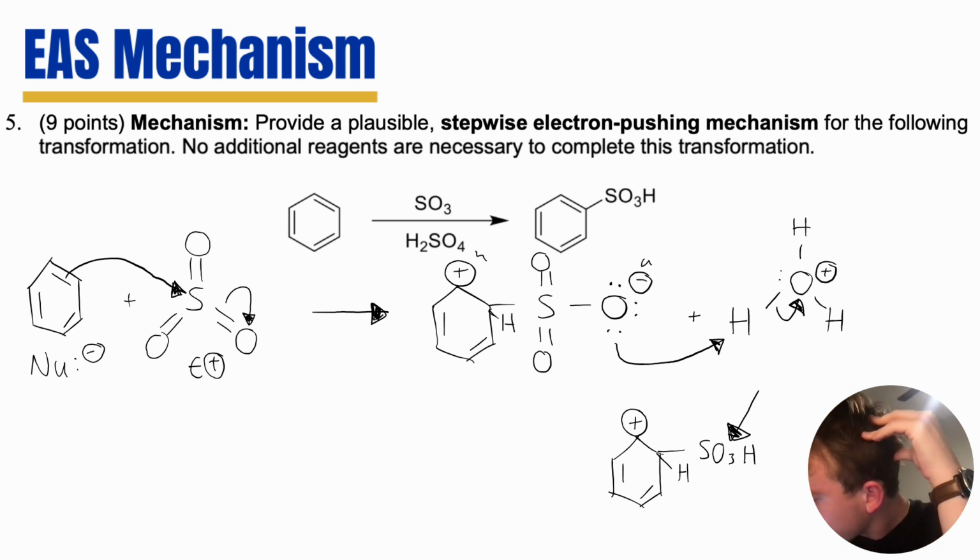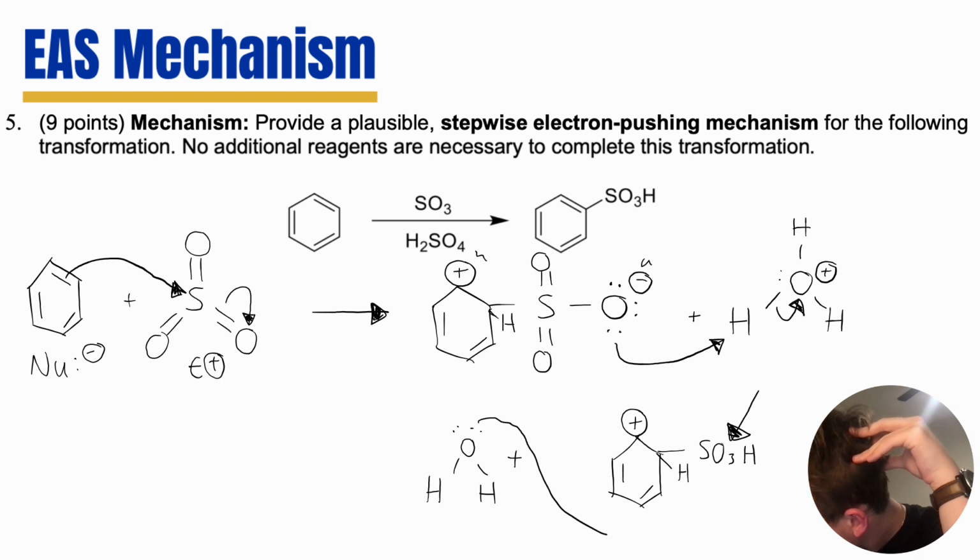Alright, here is where the water that we formed in the previous step of this mechanism is going to come in. It'll act as a base, take the proton to reform aromaticity. Now that's a lot of words, so let me just show you, and hopefully it kind of makes a little bit of sense to you guys. Alright, so it's going to act as a base. We're going to take that proton, and then we're going to reform aromaticity. Okay? So that would look like this.